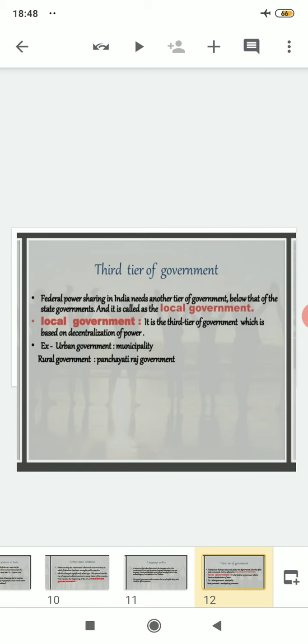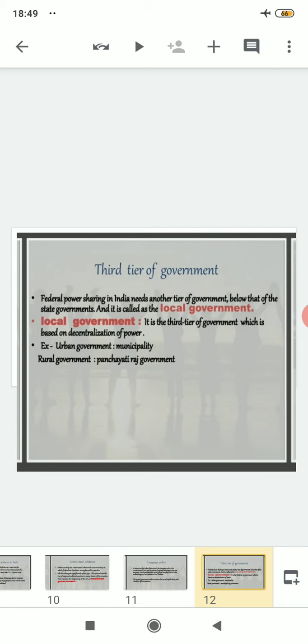That means in order of hierarchy, if you try to understand that, firstly in number one position, the central government will come, or the union government, then followed by number two, the state government, and this third tier of government, which is also known as the local government, will come below the state governments, placing it in number 3. So it is the third tier of government which is based on the decentralization of power.